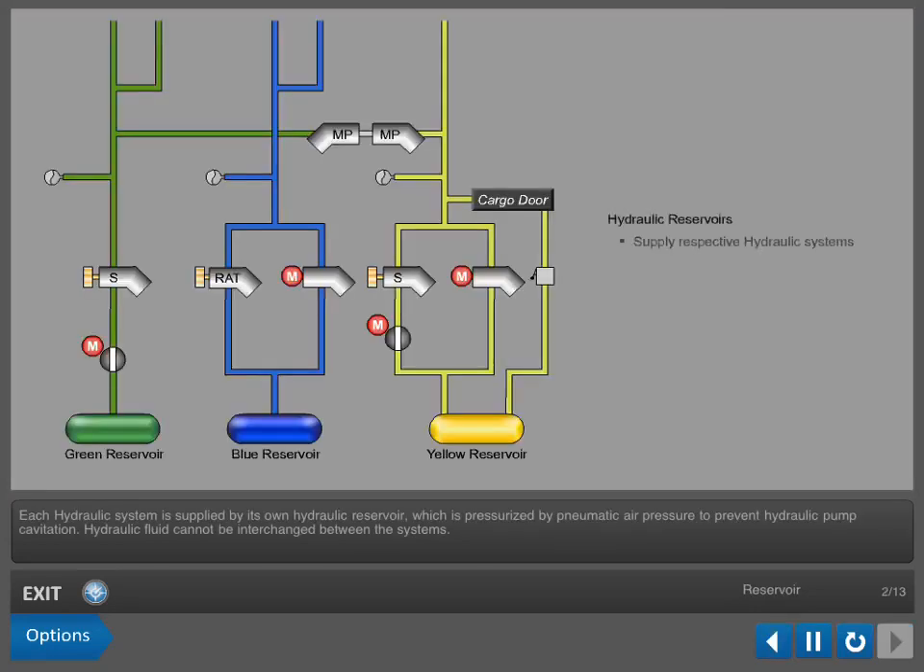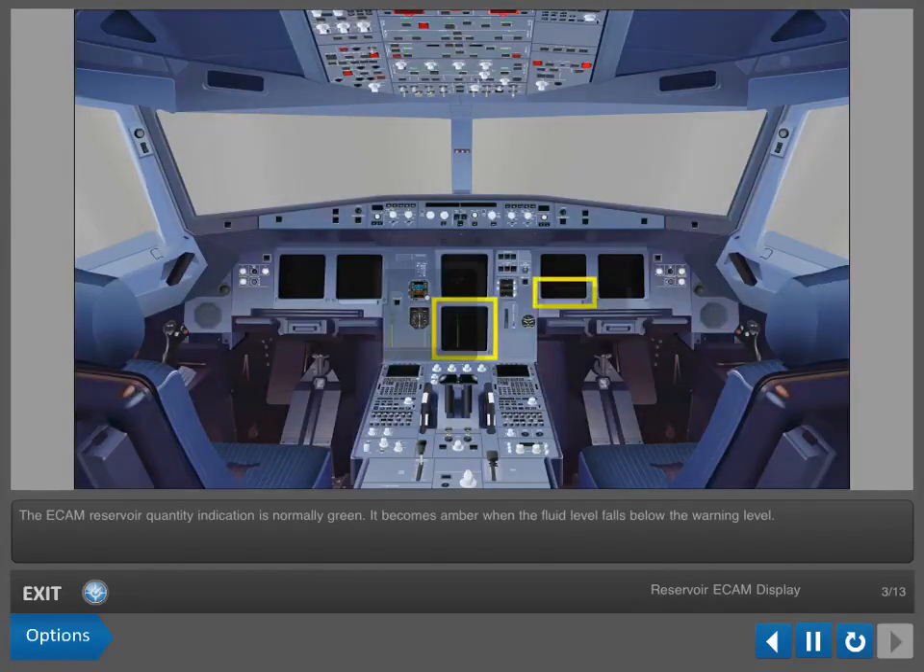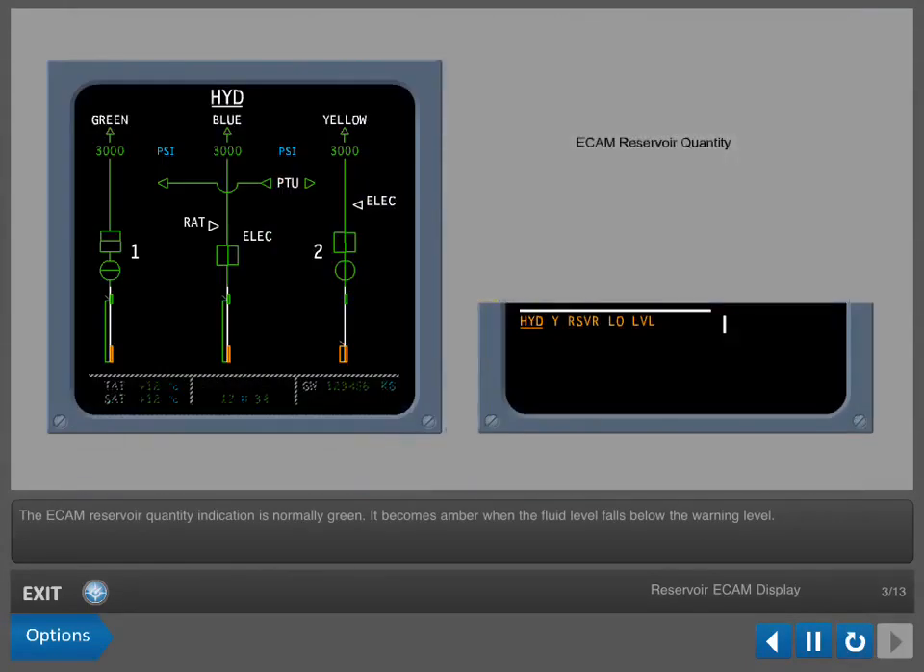Each hydraulic system is supplied by its own hydraulic reservoir, which is pressurized by pneumatic air pressure to prevent hydraulic pump cavitation. Hydraulic fluid cannot be interchanged between the systems. The ECAM reservoir quantity indication is normally green. It becomes amber when the fluid level falls below the warning level.